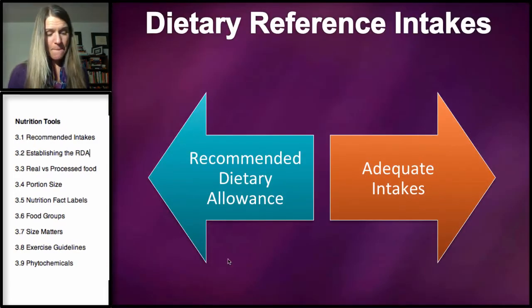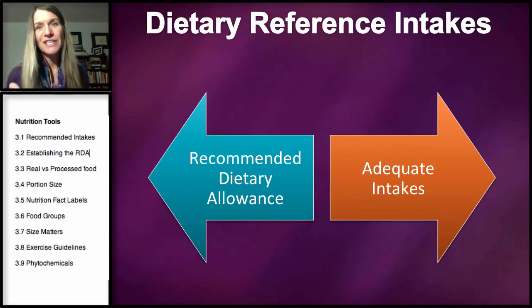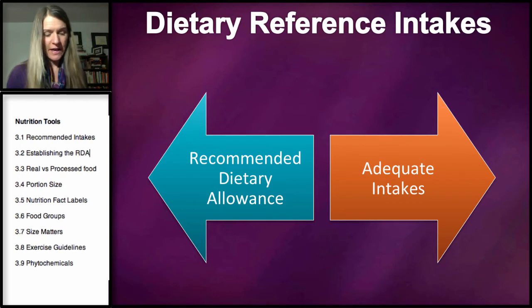So to review, the RDA, or Recommended Dietary Allowance, is based on solid scientific evidence. When there is not enough research, either there haven't been enough studies or maybe they don't have the quality of studies, we call this the adequate intake. That's an AI. It's an educated guess.